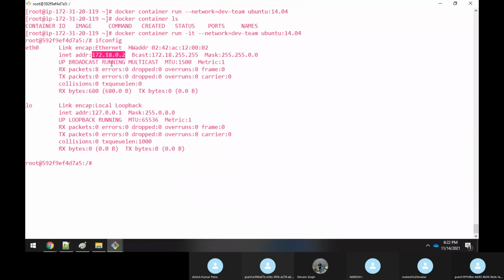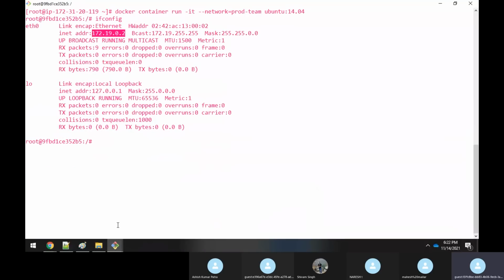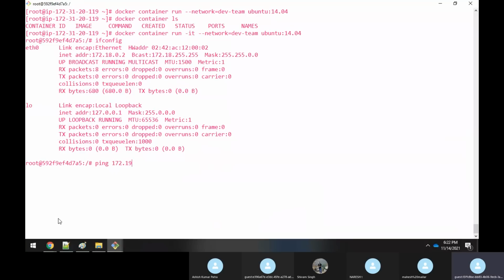Now here, what is the IP address? 172.18.0.2. Of course, if I try to ping 172.19.0.2, it will not be able to communicate, it will not be able to ping. Here you have achieved network isolation.